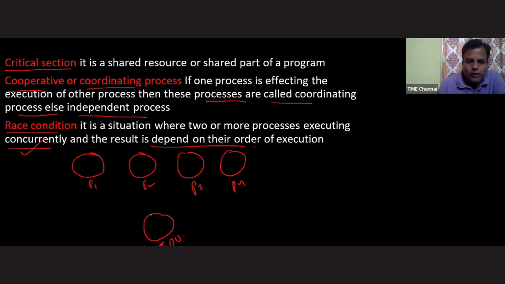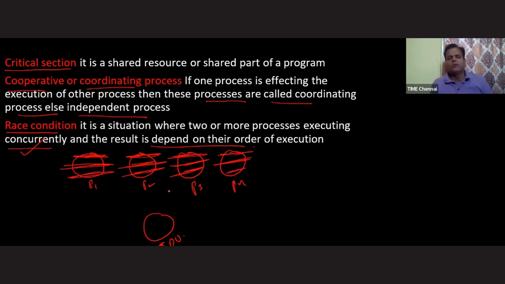Sometimes the CPU executes some part of process P1 and some part of P2, P3 and P4, and once again some part of P1, P2, P3, P4. This mechanism is called concurrency.